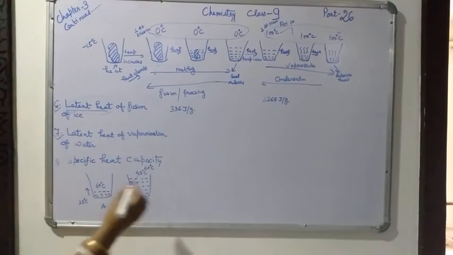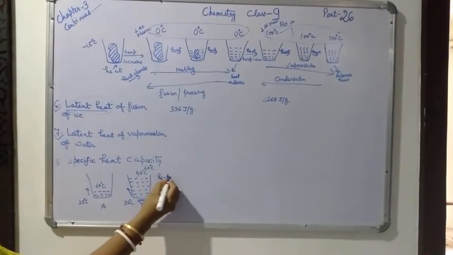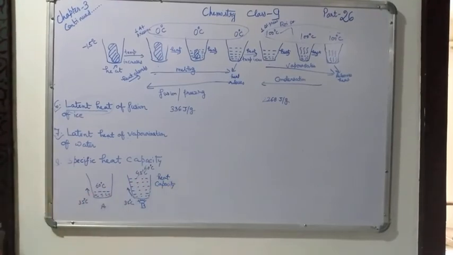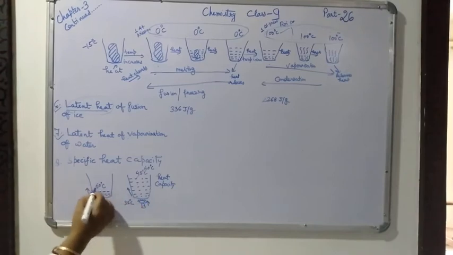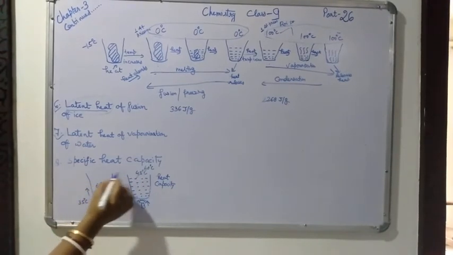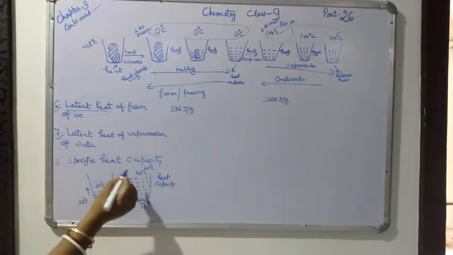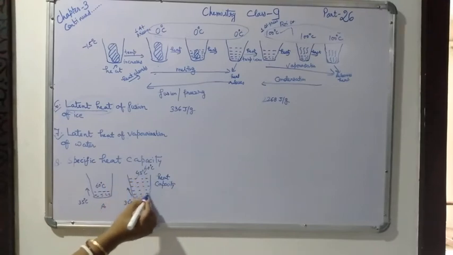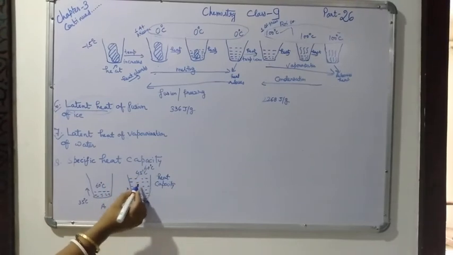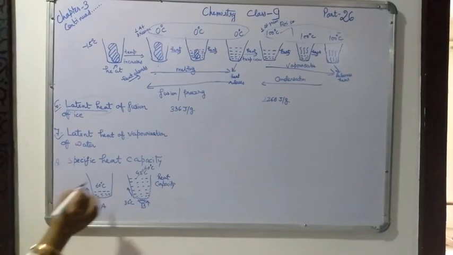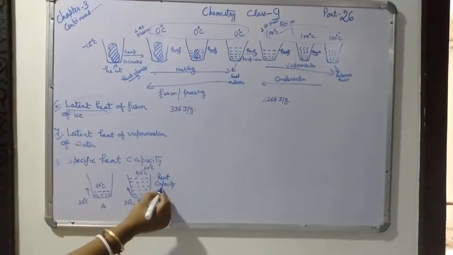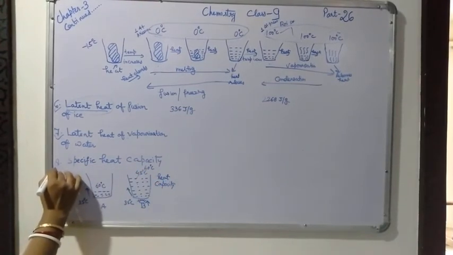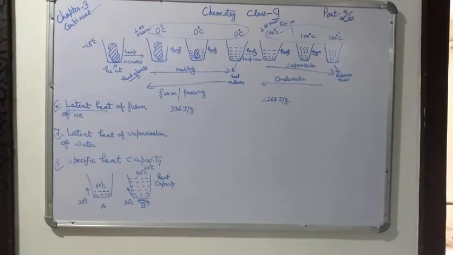So this is called heat capacity. This term is called heat capacity. It can absorb more heat. It needs more heat to come to the equal position of container A. So we can say that the absorbing capacity of this is more than this one. So this is known as heat capacity. So this is the last property of the water, that specific heat capacity.